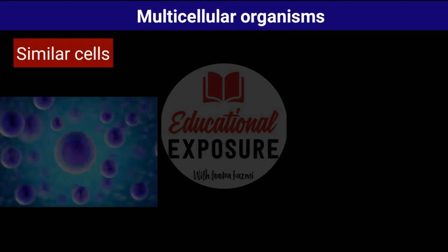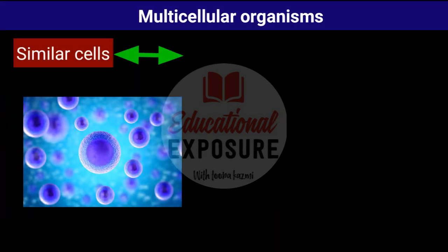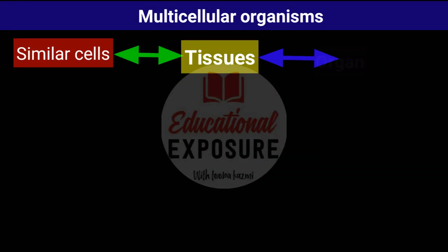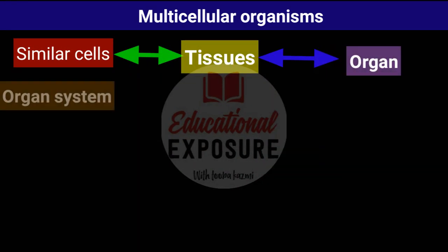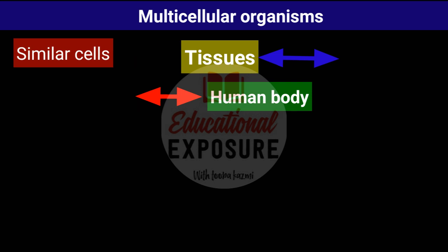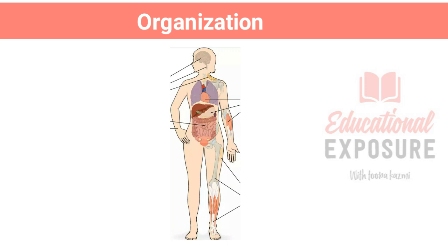Multicellular organisms such as humans are made up of many cells. Similar cells are organized into tissues, and tissues make up organs which carry out specific functions, and as a whole are called an organ system. Human body tissue is another way of describing how our cells are grouped together in a highly organized manner. We are made up of 4 different types of tissues.